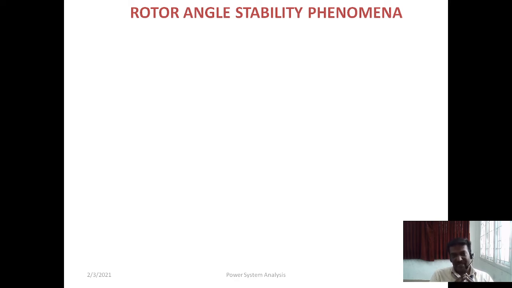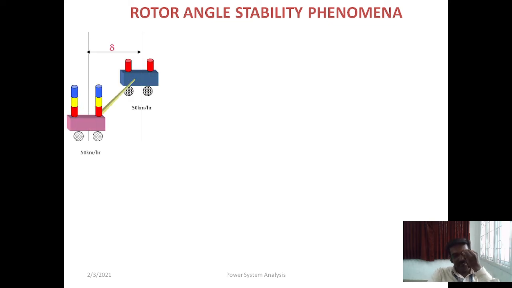Because we assume the vectors are rotating continuously through 360 degrees, if both the rotor and the rotating magnetic field rotate simultaneously at equal speed, the angle will be maintained constant. Whenever there is any change in the rotor position, or in the rotating magnetic field, the angle will increase. So that is a problem that occurs in rotor angle stability.